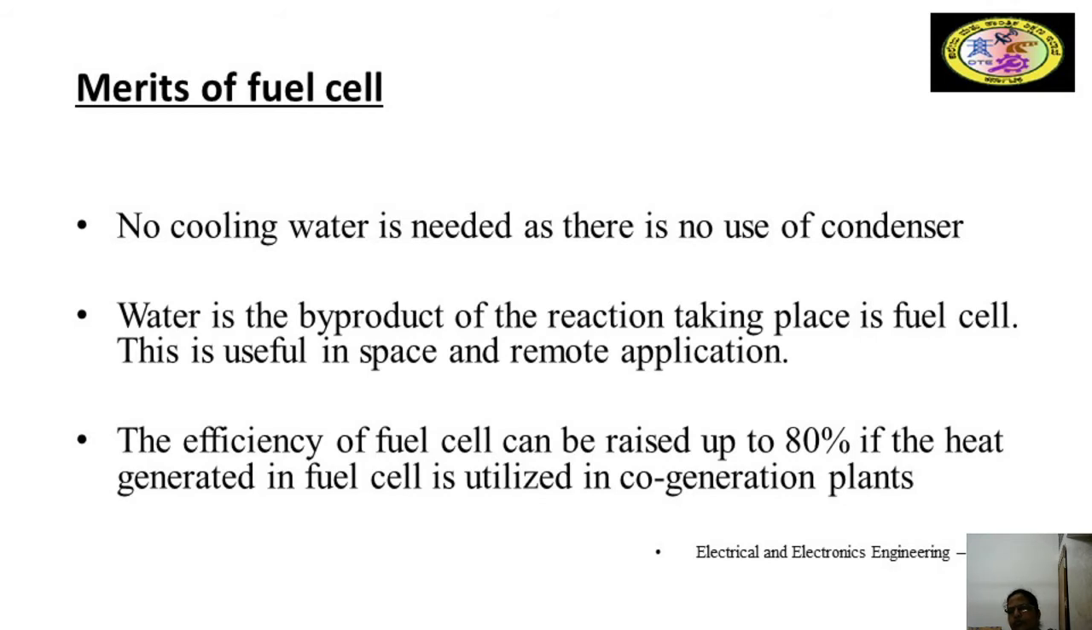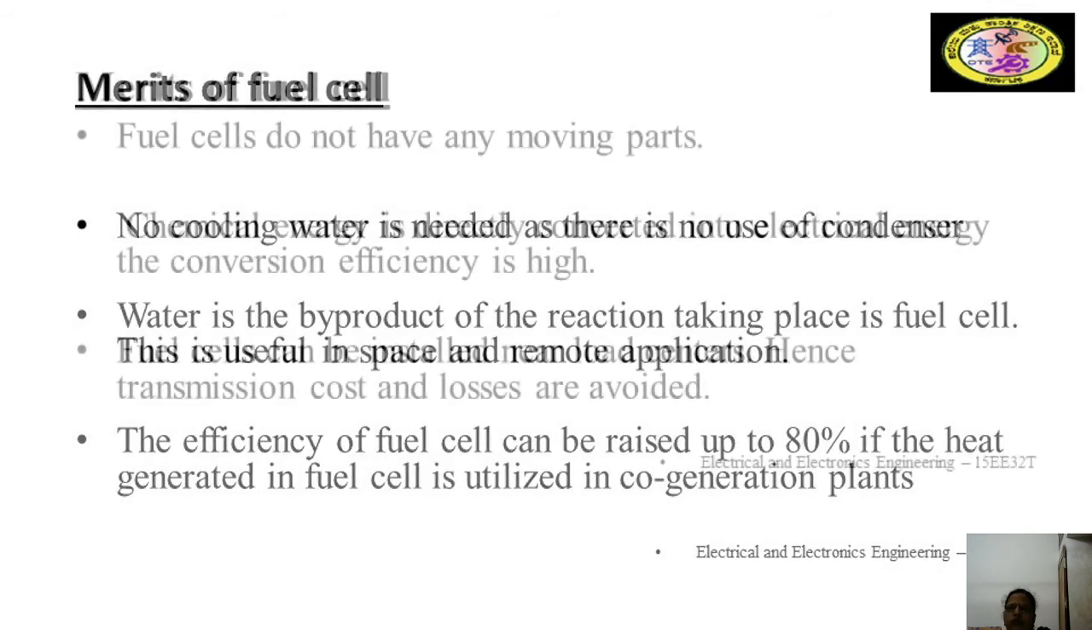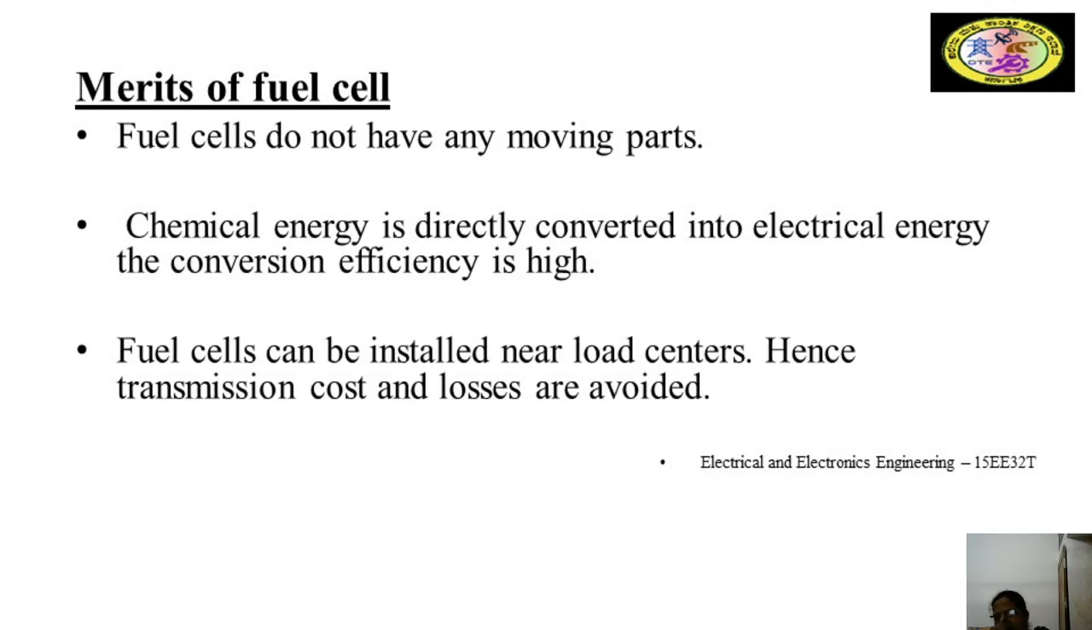The efficiency of the fuel cell can be raised up to 80% if the heat generated in the fuel cell is utilized in cogeneration plants. That is, what are the merits? It does not have moving parts, therefore less maintenance cost, and the chemical energy is directly converted into electrical energy. The conversion efficiency is high. The fuel cells can be installed near the load center, hence transmission cost and losses are avoided.